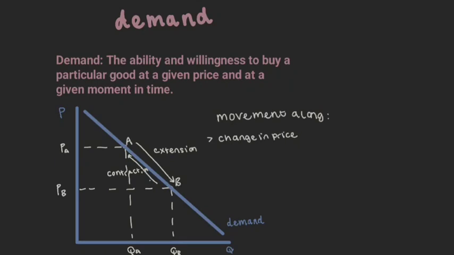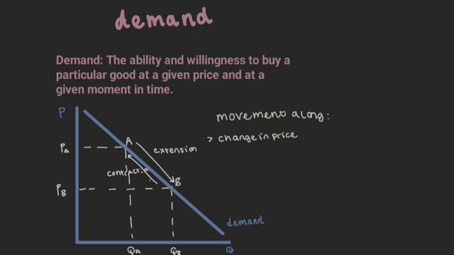Okay, so in this video we'll be looking at demand. Demand is the ability and willingness to buy a particular good at a given price at a given moment in time. Just because, kind of, the verb portrays it: if I demand something, I want something, I buy something.